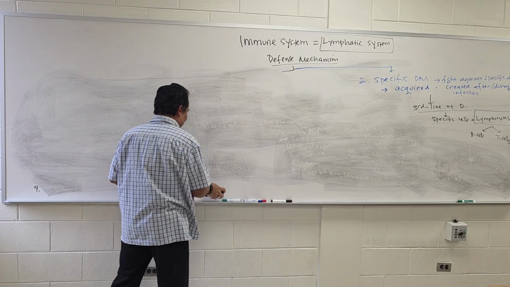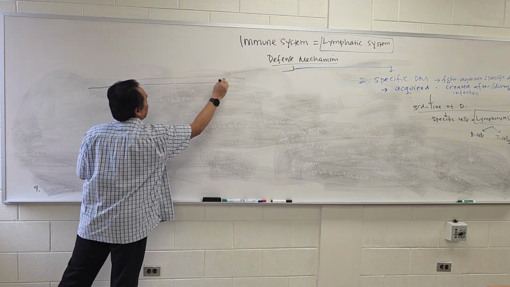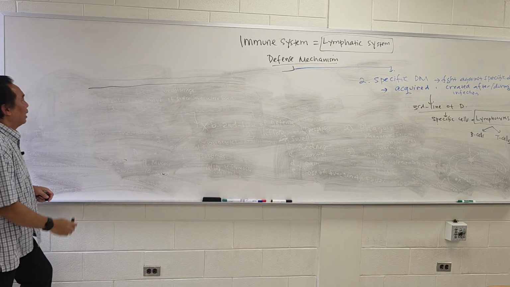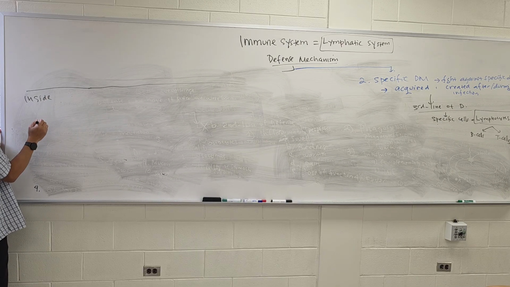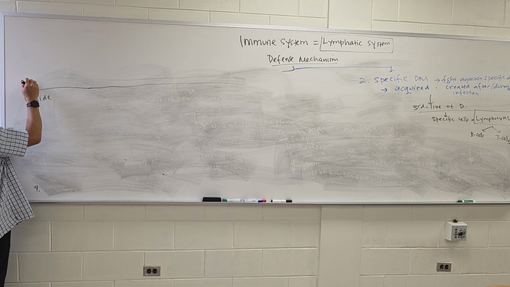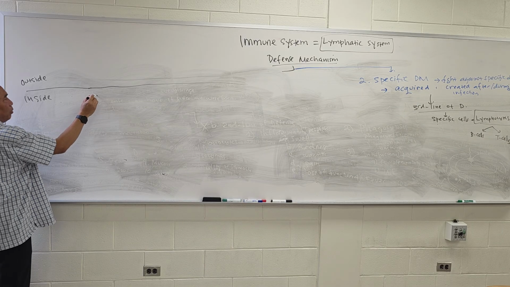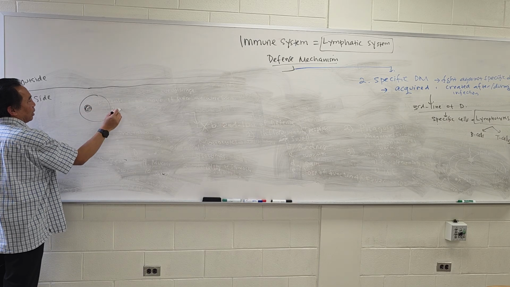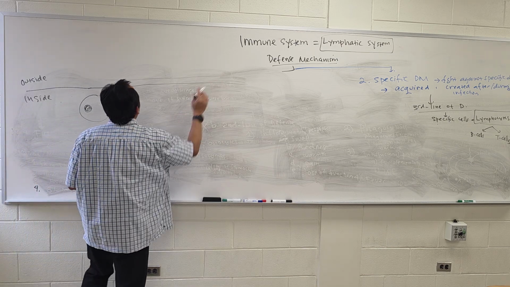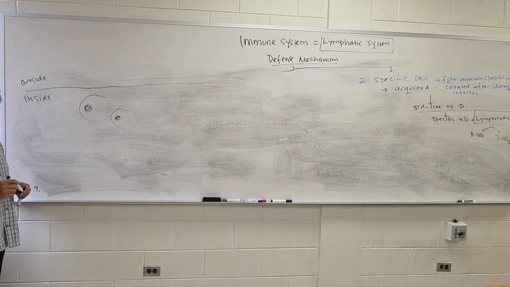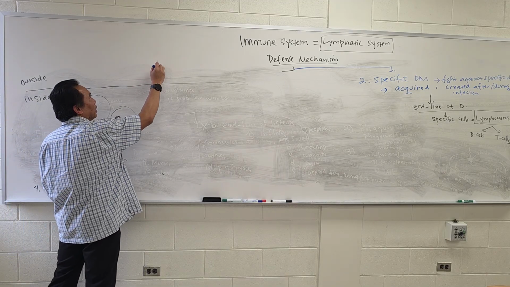Okay, so this is what happens when we have a specific disease. Let's say this is inside our body. Okay, this is outside. So inside our body we'll have a lot of cells, right? Let's say a lot of; I just put 2 of them. Now, let's say the disease is coming.